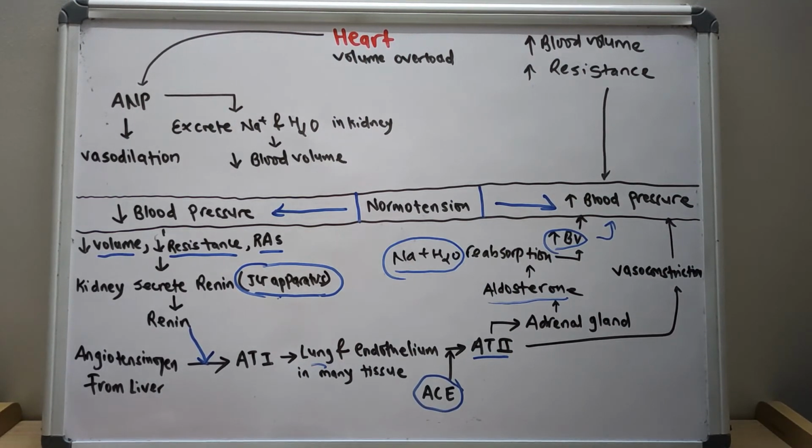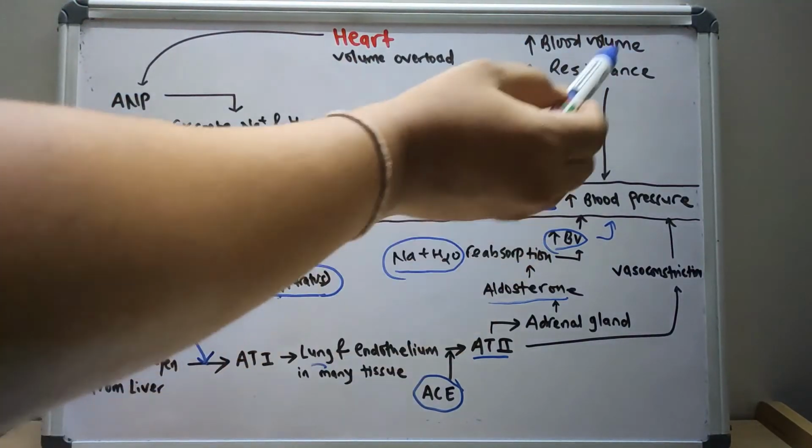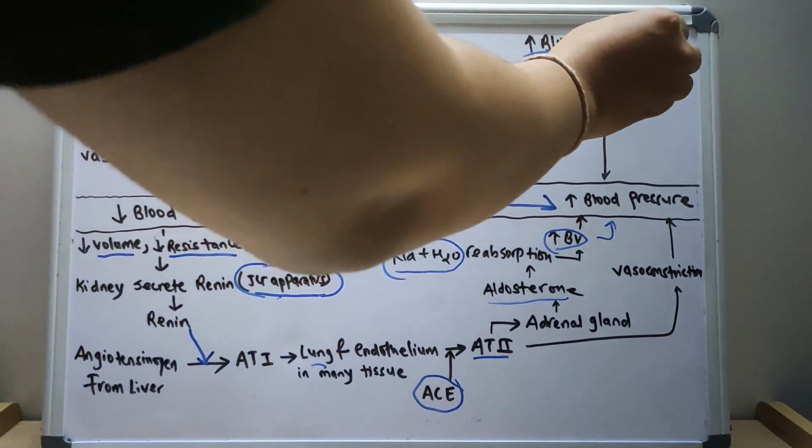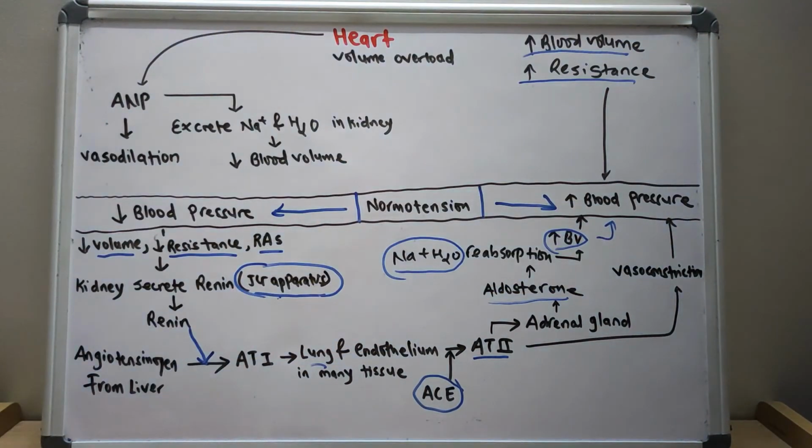So now what happens? An increase in blood volume and an increase in resistance increase the blood pressure. Other factors that cause an increase in blood volume are excess dietary sodium, inadequate excretion such as renal failure, hyperaldosteronism, and increased sodium reabsorption like Gitelman, Bartter, and Liddle syndrome. In what conditions is there increased resistance? In increased sympathetic tone, for example pheochromocytoma, and an increased renin angiotensin aldosterone axis.